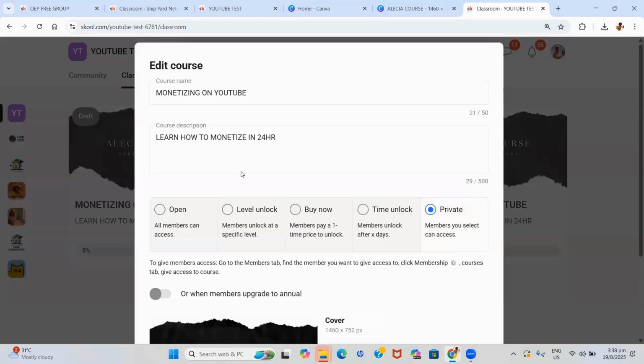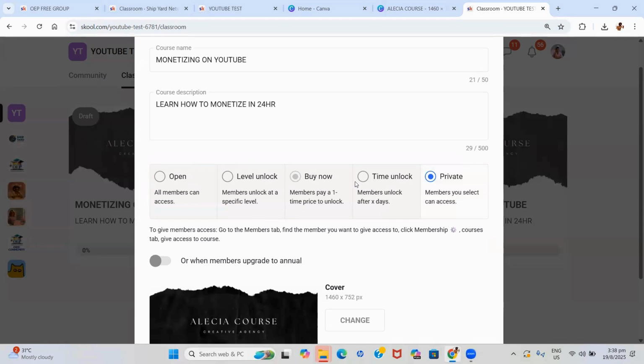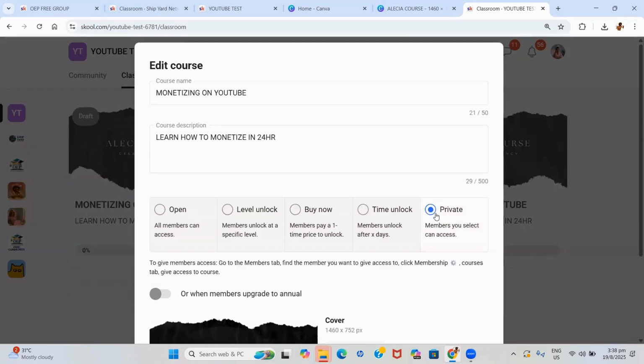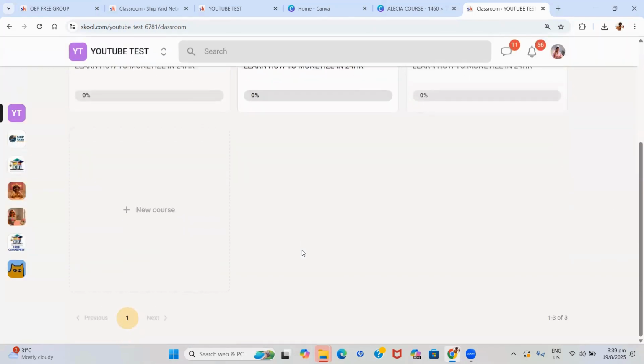One thing that is important to note, you will not be able to see any difference based on what you choose here. It will not show on your end. So whether it is open, whether it's unlocking after a certain time, buy now, time unlock, or private, all of them will look like this to you. So if you want to test it, you can just click on the three dots at the top and double check which of them is selected. Or if you want to use an additional account, let's just say you have a family member account or a spouse account, and you can view your community from a member perspective to see what they're seeing.